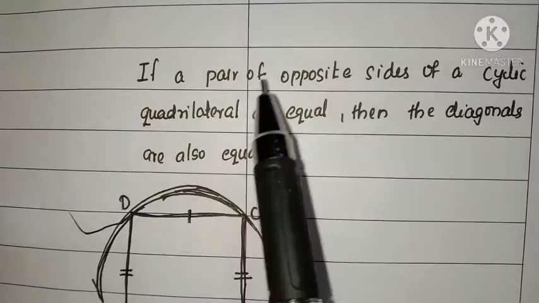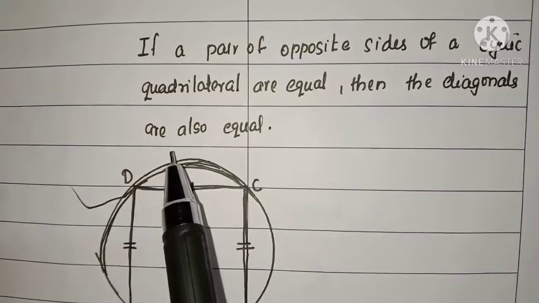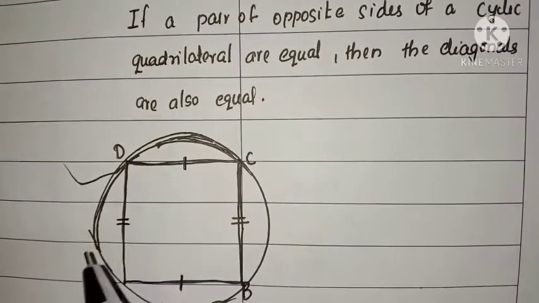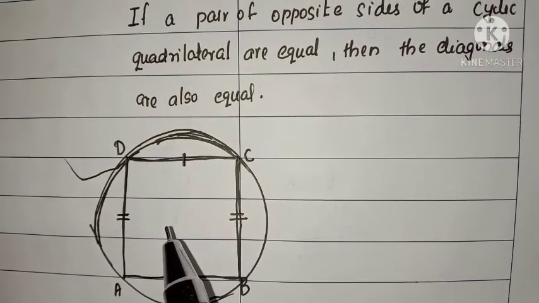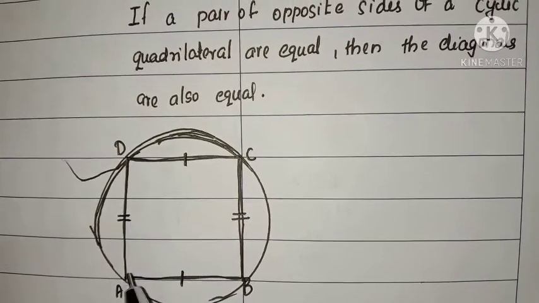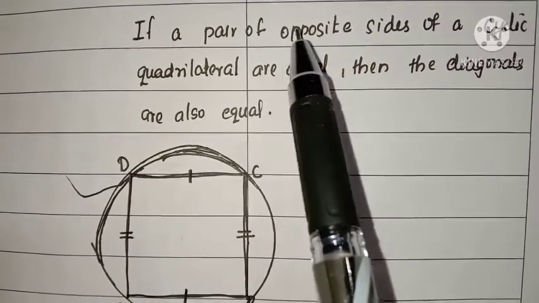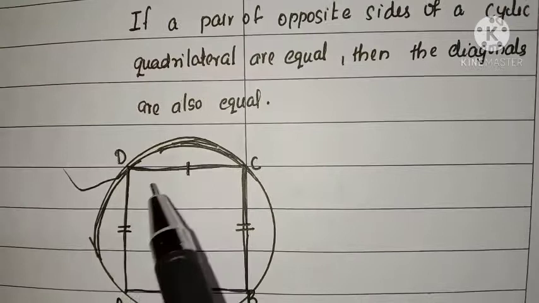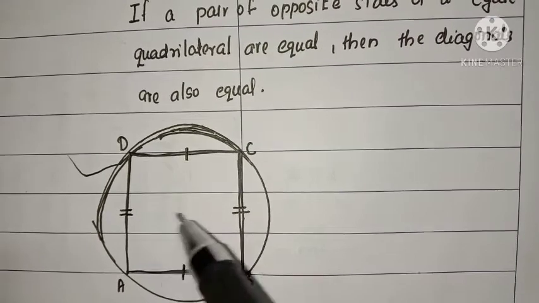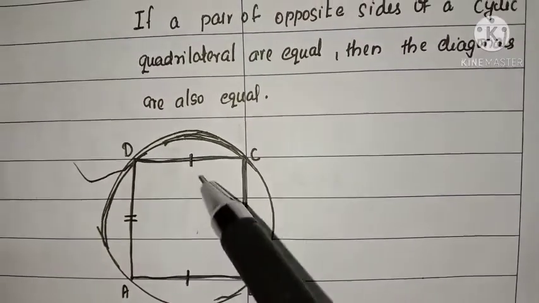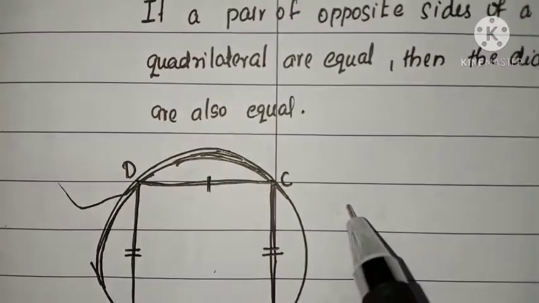Another question. If a pair of opposite sides of a cyclic quadrilateral are equal, then the diagonals are also equal. So listen, in the figure ABCD is a cyclic quadrilateral. Cyclic quadrilateral means all the four vertices lie on the circle. In the question, it is given that a pair of opposite sides of this cyclic quadrilateral are equal. That is, AB and DC are equal. AD and BC are equal. Opposite sides are equal. Then we need to prove the diagonals are also equal.